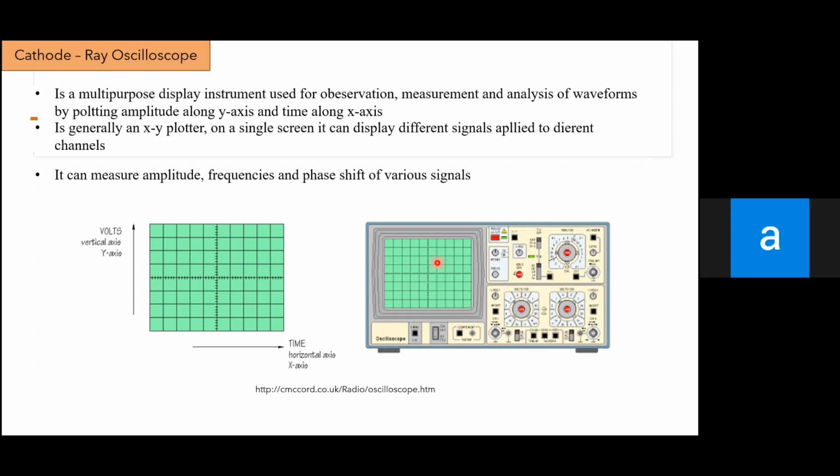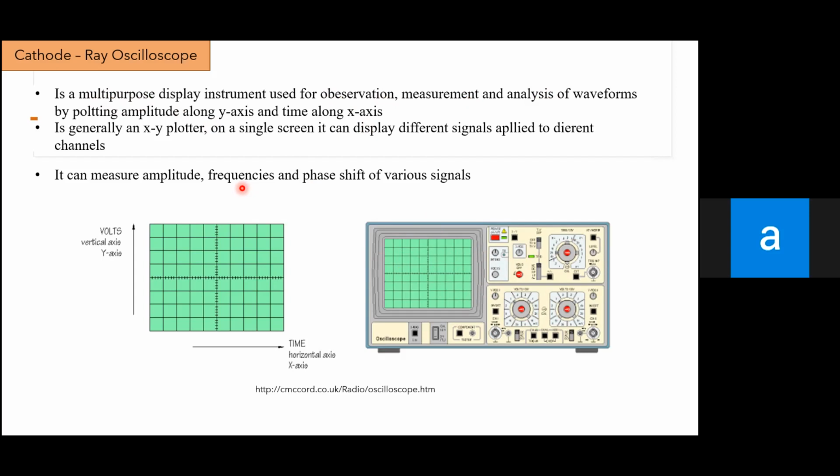Okay, sorry, yeah, as you can see, this is the oscilloscope, at least we know that this tool has many purposes, multi-purposes, to observe, measure, and analyze the waveforms. Okay, so it's all about the cathode ray oscilloscope, about the function, specifically.